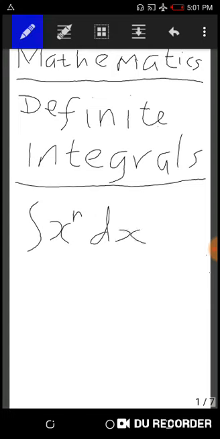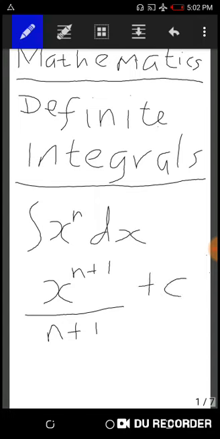The general integration formula states that when you have a function like this, you simply write the variable, in this case x, and then you add 1 to the power, n plus 1. The sum which you get, you use it to divide, that's still the same n plus 1, and then you add plus c. This is the general formula for integration.